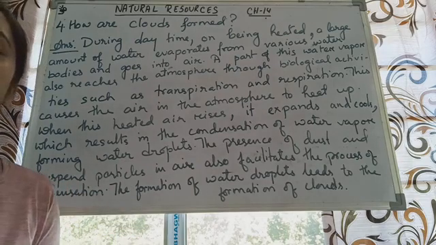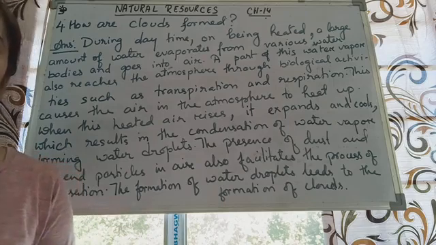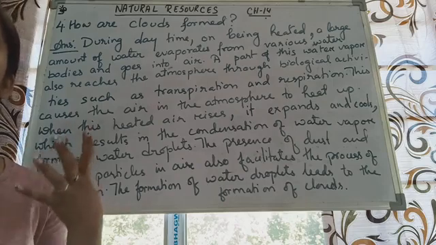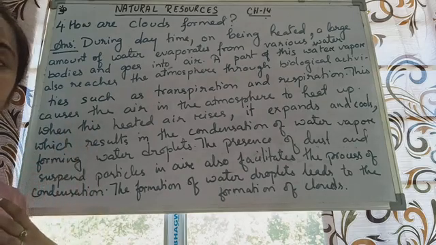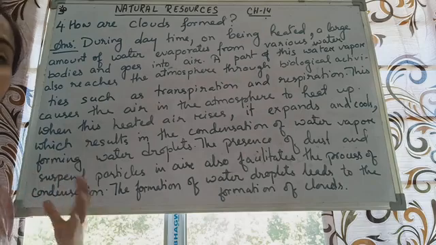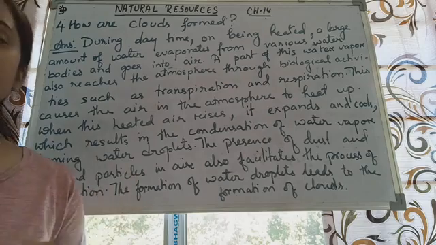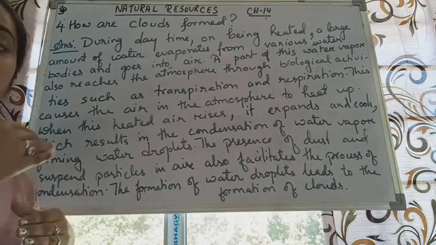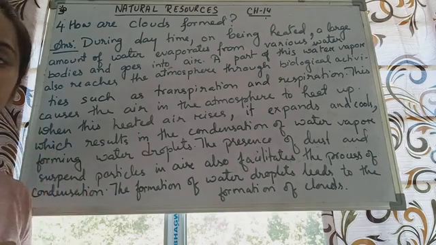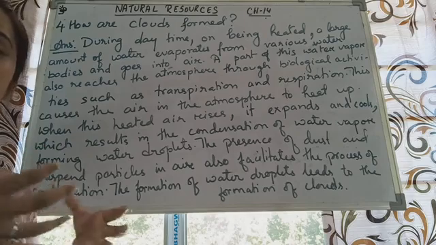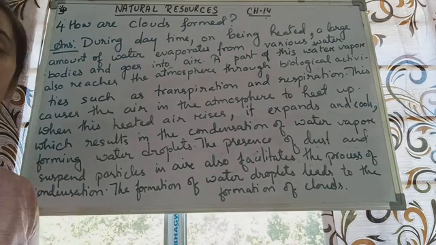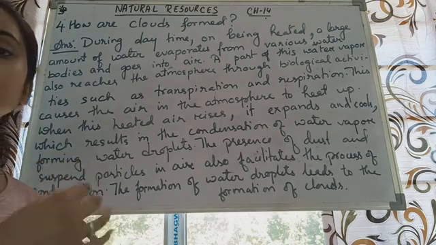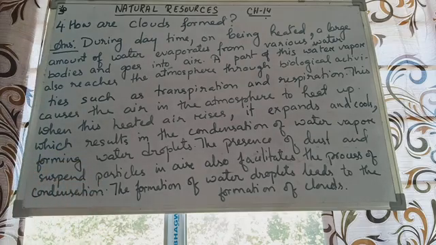So all this water vapor which is exposed to the atmosphere is heated up. They get the heat of the atmosphere and they go up, higher in the atmosphere. And over there what happens? The temperature becomes less when this water vapor goes to another height of the atmosphere. Because they are heated up, they evaporate, they get the temperature from the surroundings and they go higher and higher in the atmosphere. And when they reach a very high level, the temperature becomes very low, and what happens?